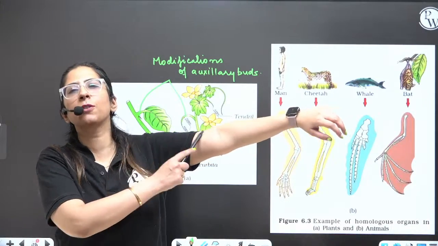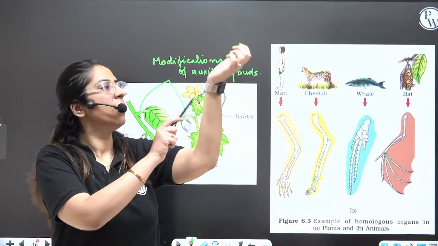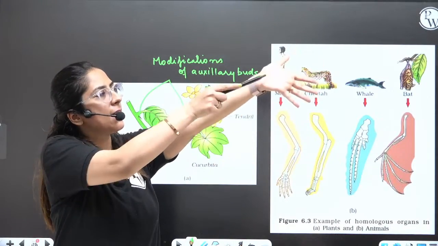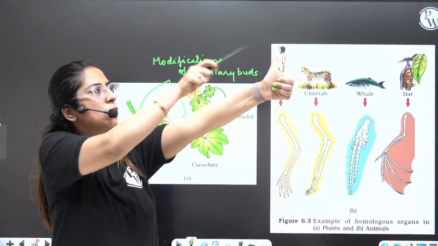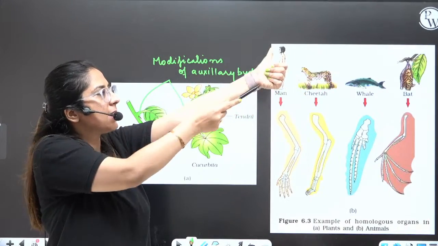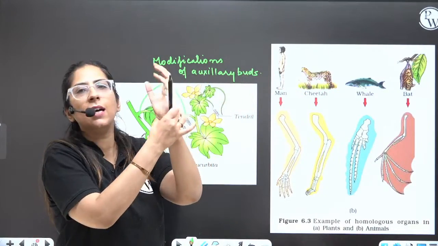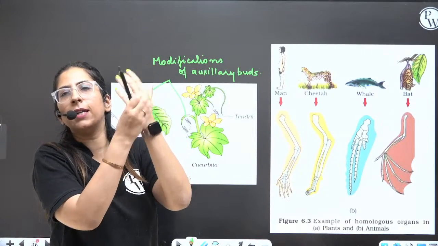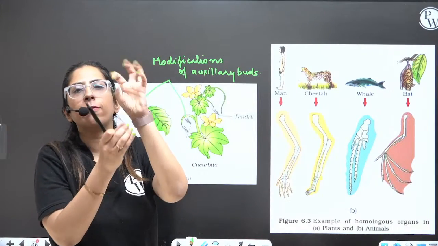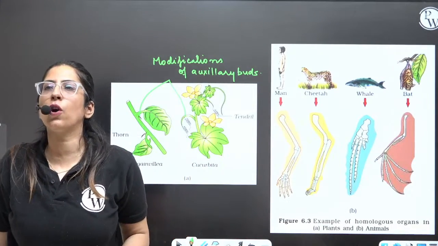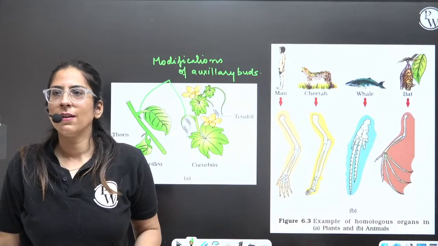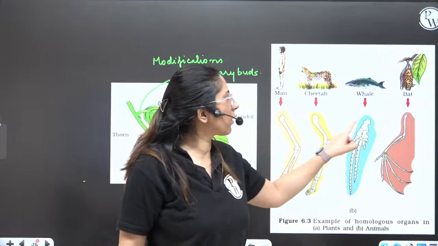What is the name of this bone? Humerus. Two bones, radius, ulna. Radius towards the thumb. Radius, ulna. Then we have carpals, metacarpals, phalanges. How many phalanges? 14 phalanges are there. See, everyone, you can see humerus is there.